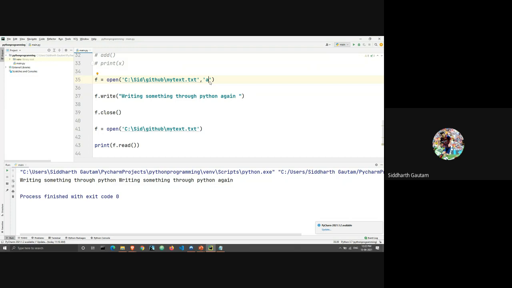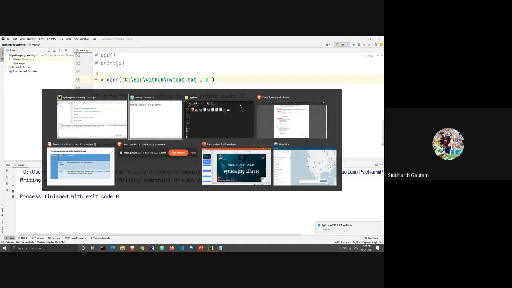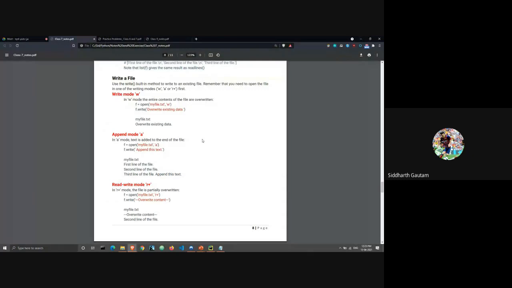So what we are doing is appending something to the pre-existing text in the text file. Instead of erasing everything and writing everything over again, we are just adding something. We are just appending something. All right, now let's take a look at some more functions.